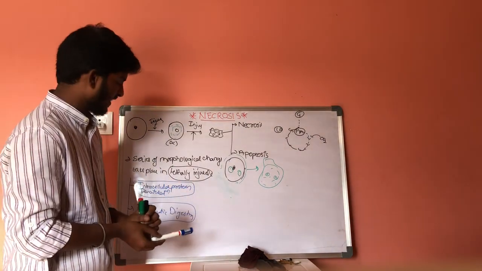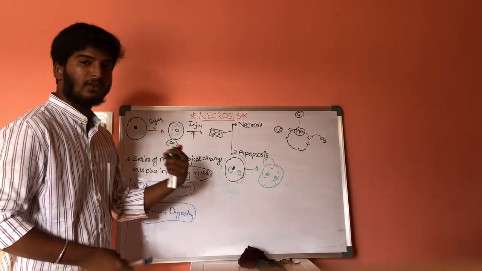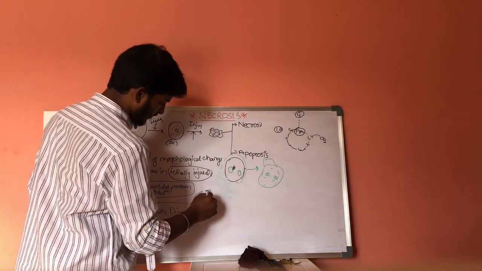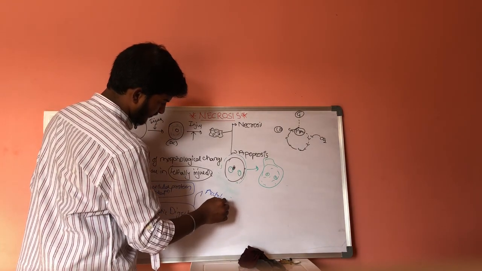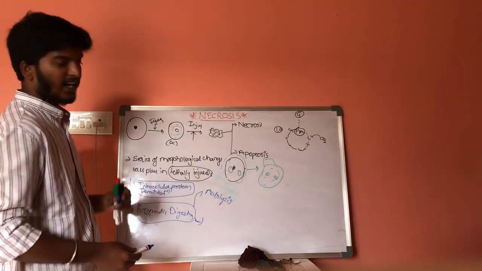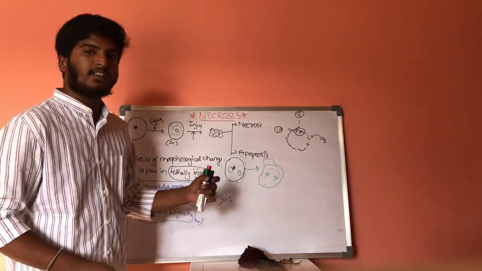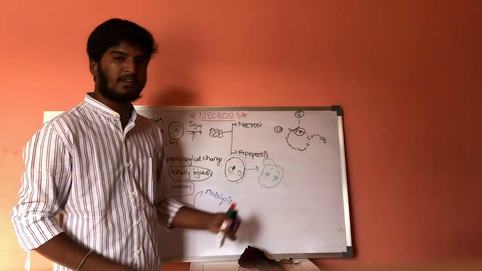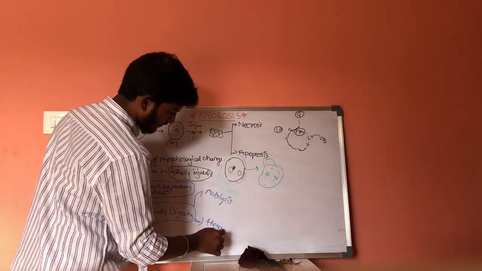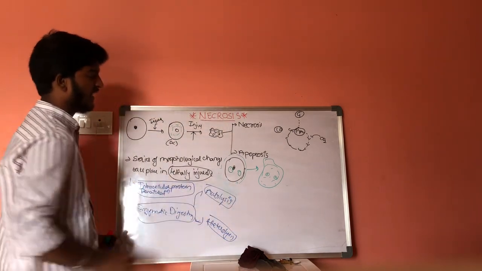If the enzymatic digestion takes place from the enzymes of its own cell, it is called autolysis. And if the death occurs because of enzymatic digestion by enzymes which came from outside of the cell, it is called heterolysis. This is autolysis and this is heterolysis.